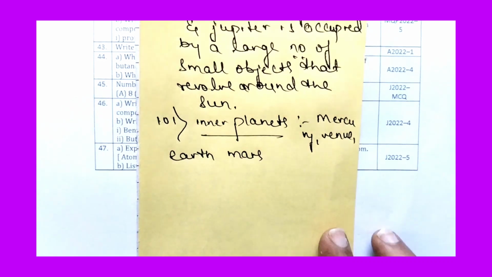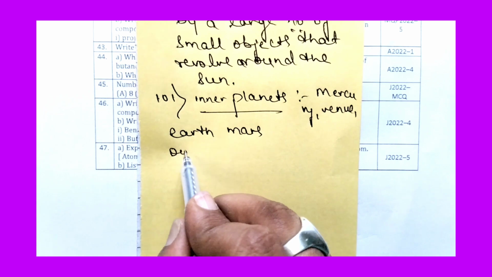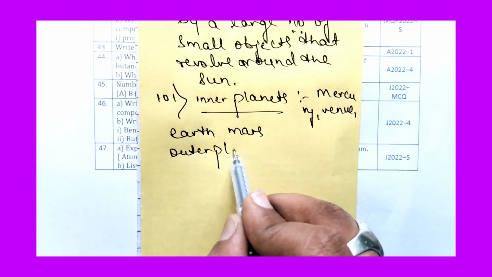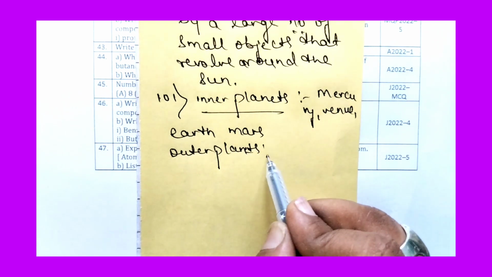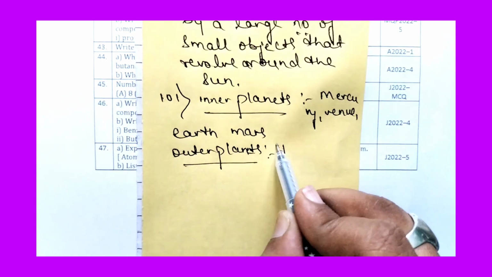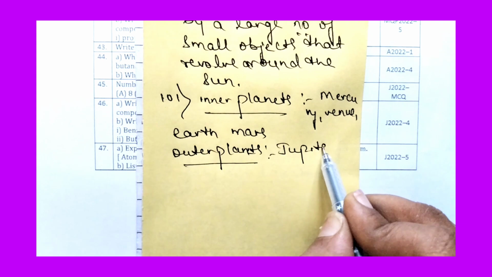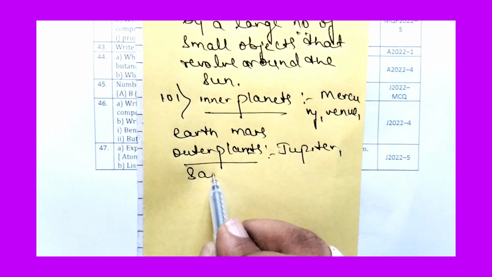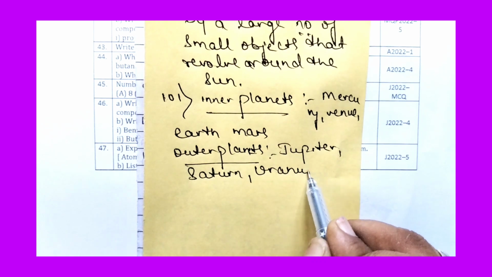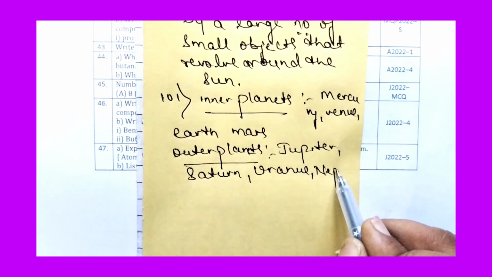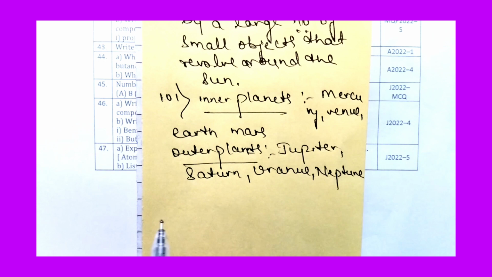They are inner planets. Then which are the outer planets? Jupiter, Saturn, Uranus, Neptune. So these are called outer planets.